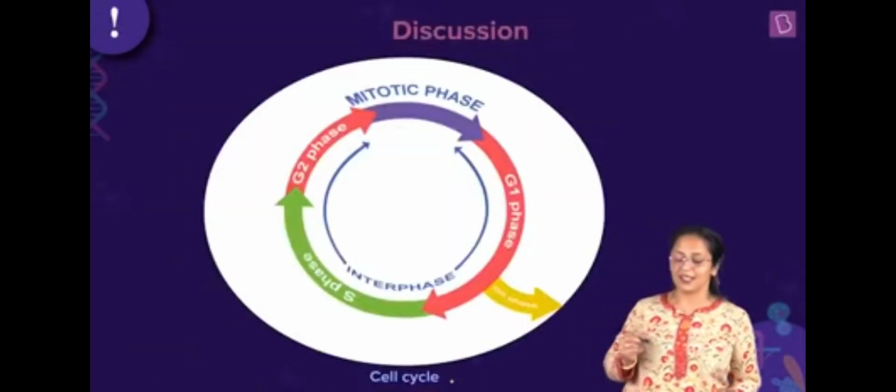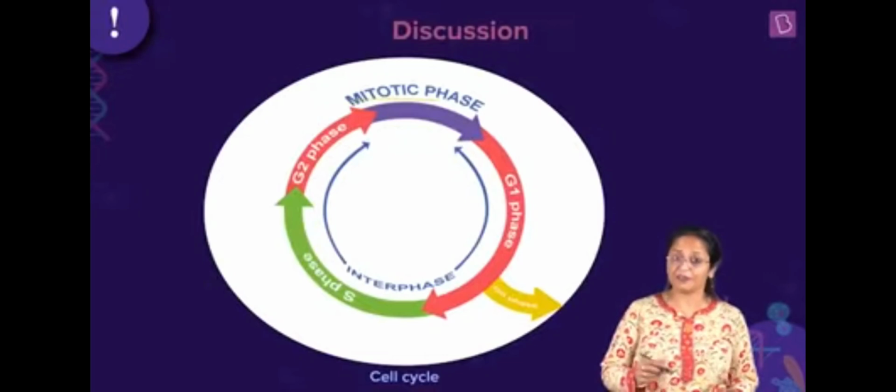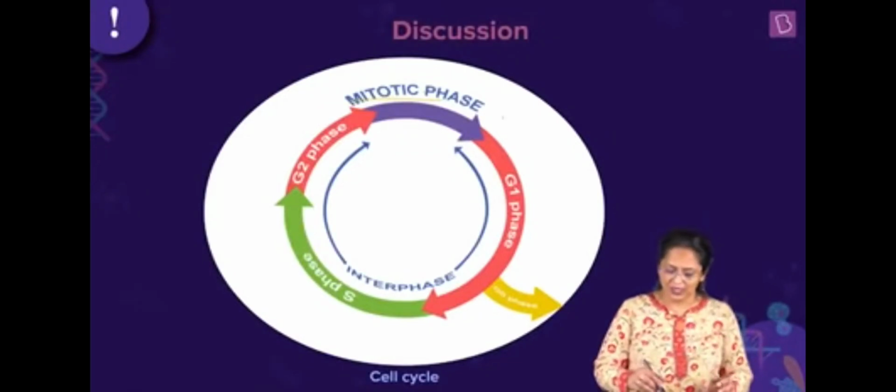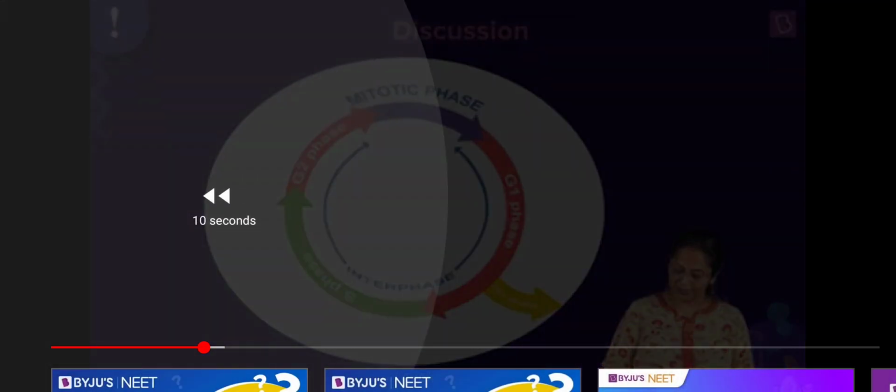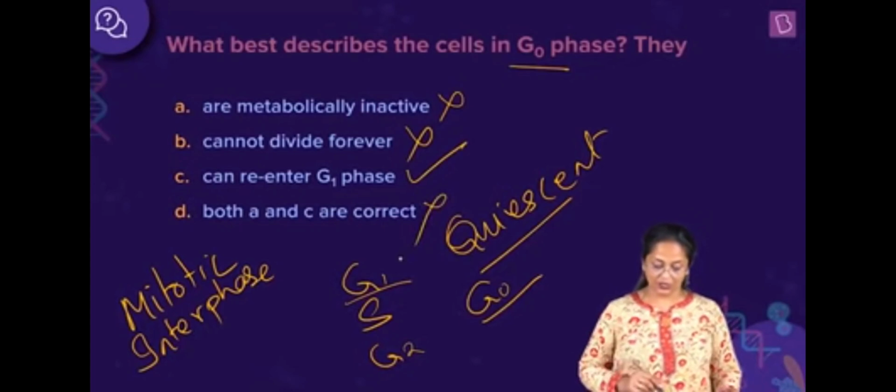Now, you can see the cell cycle, like I told you, it has the mitotic phase. Can you see how small the time frame is? Whereas this is the interphase, the longest phase. No, this is the wrong option. So the right option is they can re-enter the G1 phase.